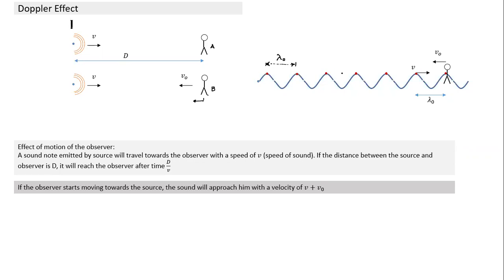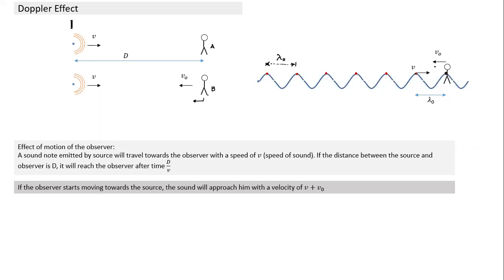So all these balls are traveling towards the observer. We notice one ball has been received. What I want to calculate is, from the time I have received this ball, how much time does it take to receive the next ball? Can you calculate how much time this ball will take to reach from here to here? If this person is moving with speed v naught and this ball is moving with speed v, can we calculate the time t here? And if we calculate t, that is the time period between two successive balls being received. The inverse of that is frequency. Is that understood, Dhanshri? Yes, sir, it is.